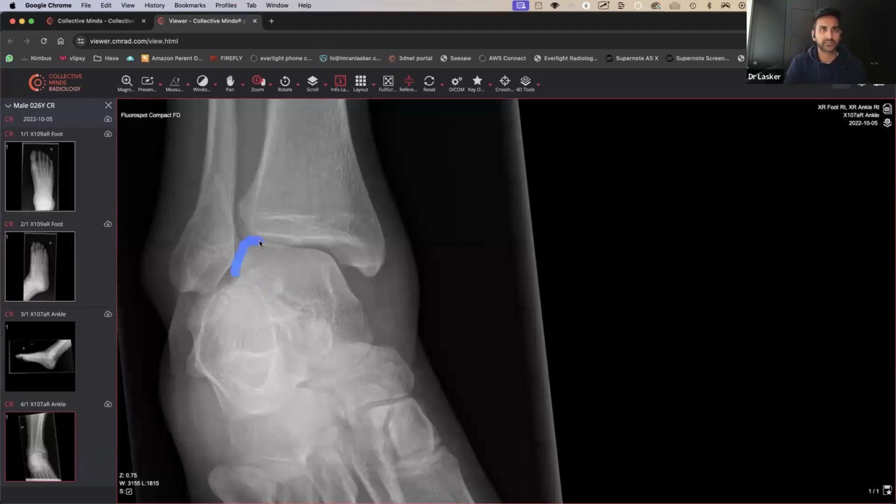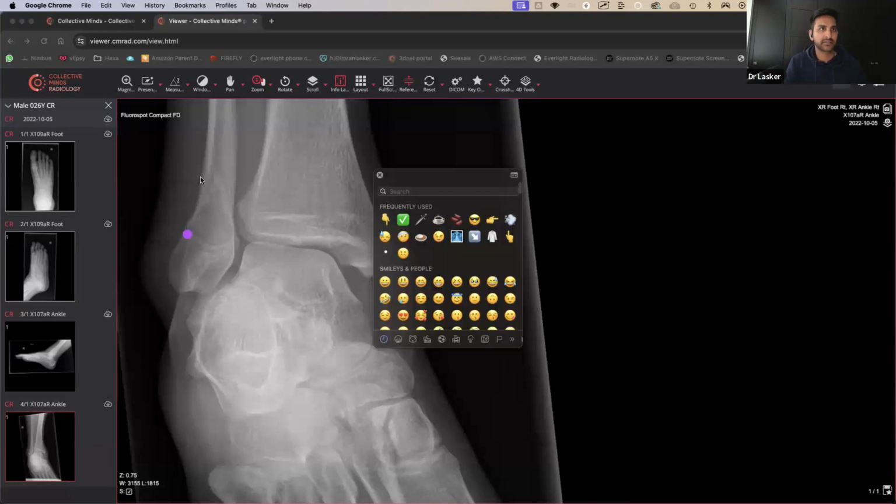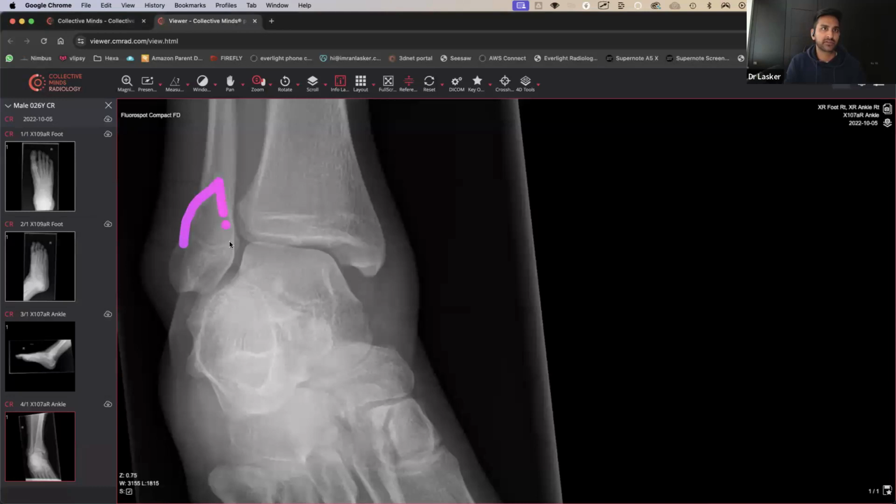Final thing is also to have a look at that talar dome because you can often see that there is an osteochondral defect, and usually will be in the superomedial aspect because usually the weight of the body goes down the medial aspect of the body. Okay, so this one's got, and actually you can actually see a bit of the fracture on this side. So let's get rid of that. You can see a bit of the fracture on this side, but it's not as obvious as when you see it on the lateral views as well.